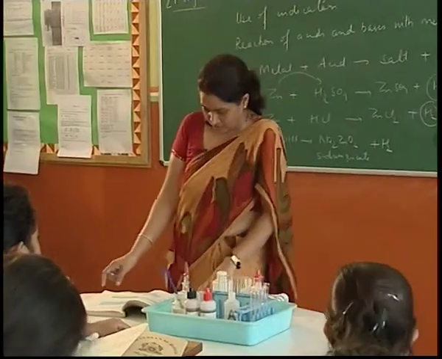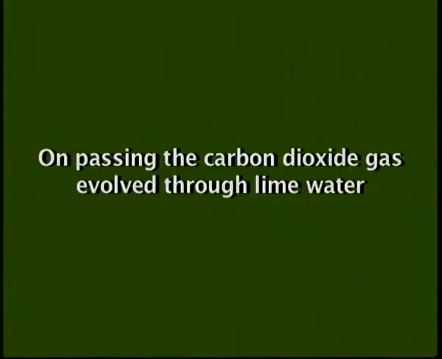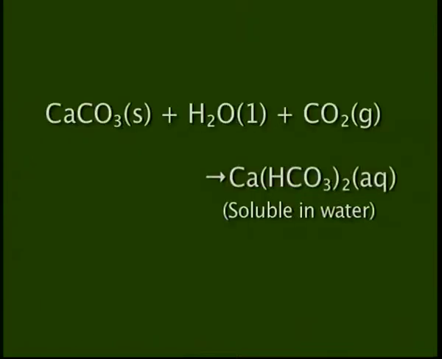That is the reaction on page 20 and 21. Can you see? On passing the carbon dioxide gas evolved through lime water, you have the first equation, calcium hydroxide, which I have written on the board. The second equation is on passing excess carbon dioxide, the following reaction takes place, and you have calcium hydrogen carbonate being formed, which is soluble in water.